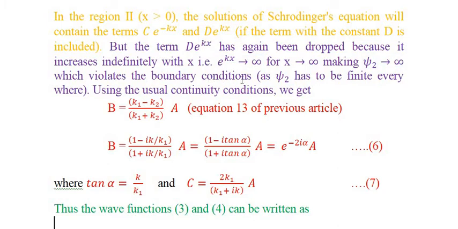So the wave function psi should be finite everywhere, so it is only possible when the coefficient of this term is equal to 0. So again by using the usual boundary conditions we get the value of B in terms of A.